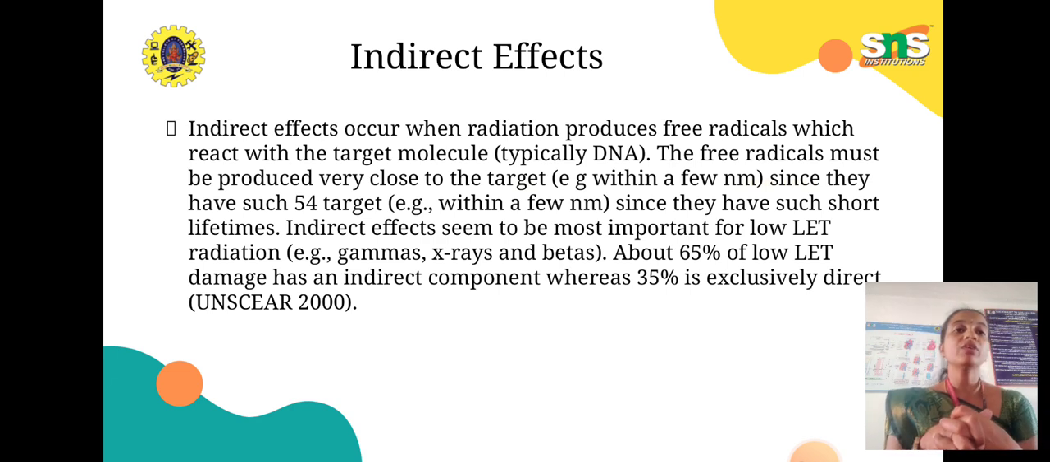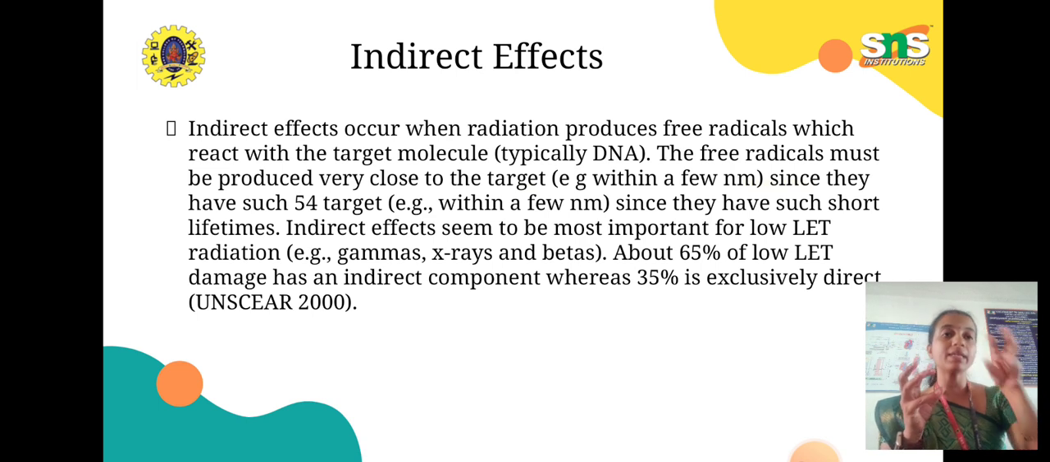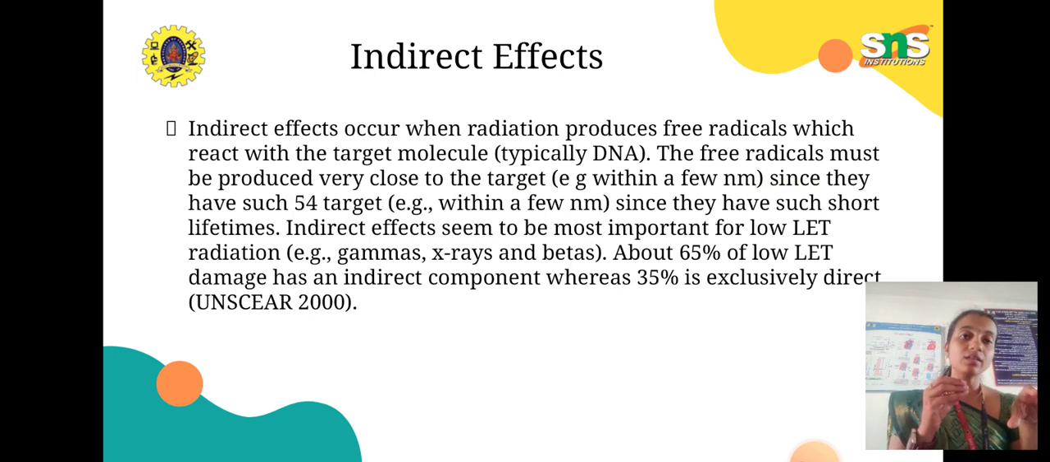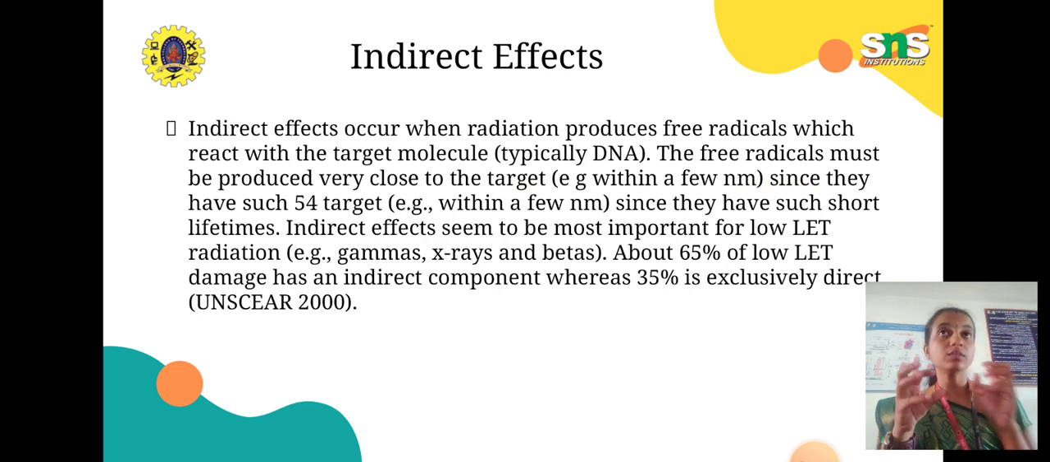The free radicals must be produced very close to the target, for example within a few nanometers. So the free radicals should be produced very close to the targeted DNA, within a few nanometer scale, once the radiation has passed through.